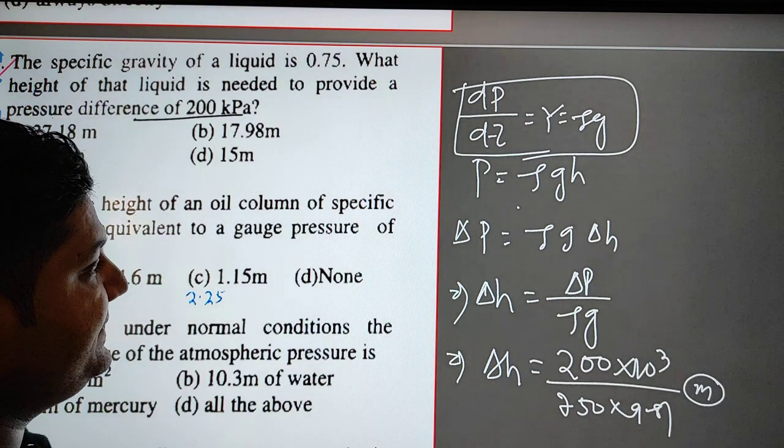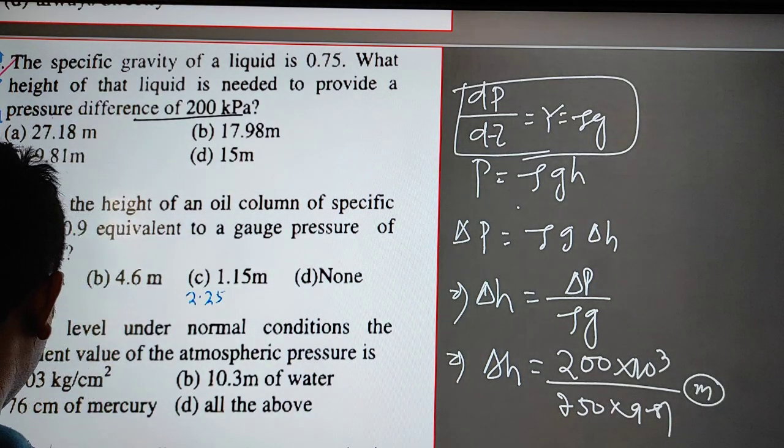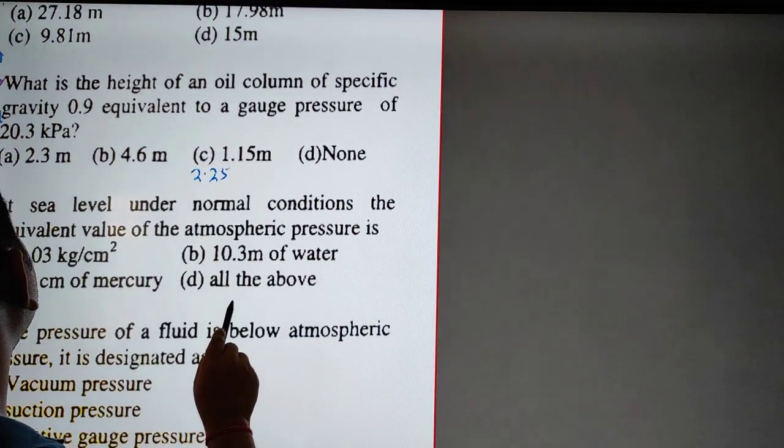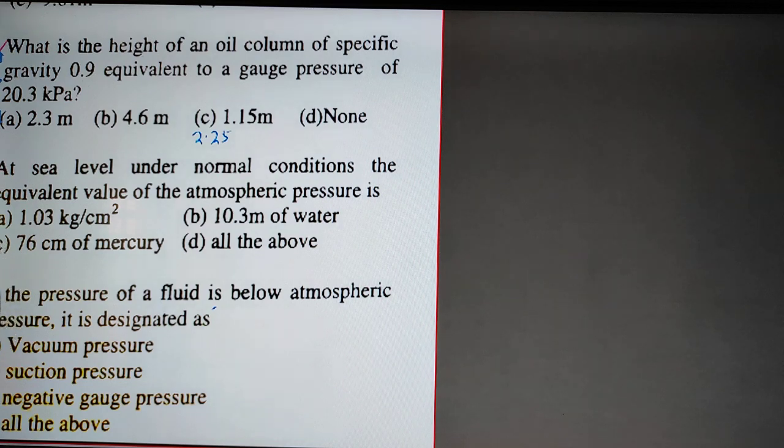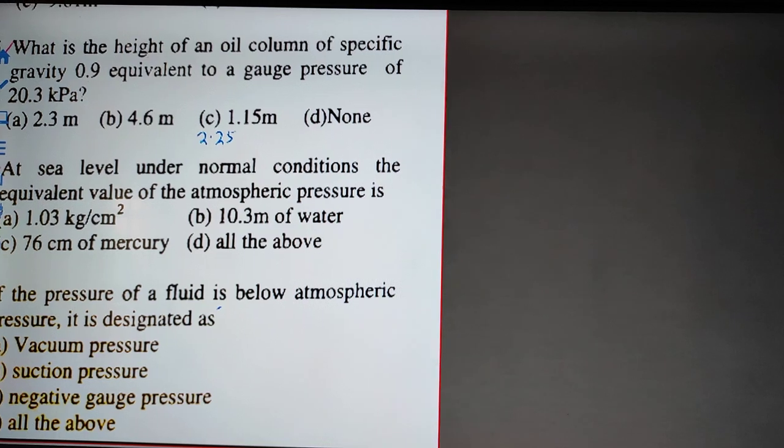Okay, this is the concept. Next question you try to solve, fifth question. What is the height of an oil column of specific gravity 0.9 equal to the gauge pressure of 20.3 kilopascal?